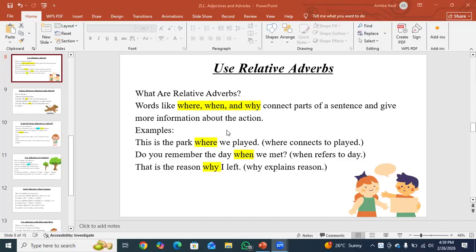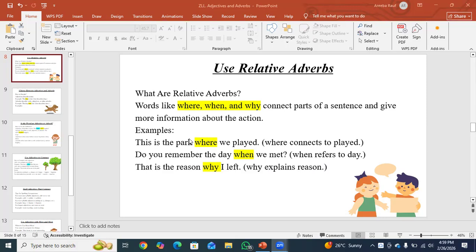Hey students, in the last class we discussed adjectives and adverbs. Now let's discuss relative adverbs. Relative adverbs are words like where, when, and why. They connect parts of a sentence and give more information about the action.